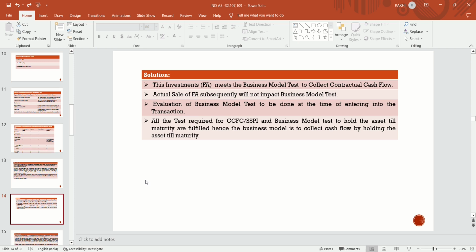So, it's a business model test, because of the hold-the-asset-till-maturity model. Here the intention of the management, the funding need of the management, is on the maturity. They invest in such a way that their needs are to be satisfied at the time of maturing of that asset. So the intention is to be clear that they will keep the asset till maturity. Infrequent sales are there, so it will satisfy the business model to collect the contractual cash flow.